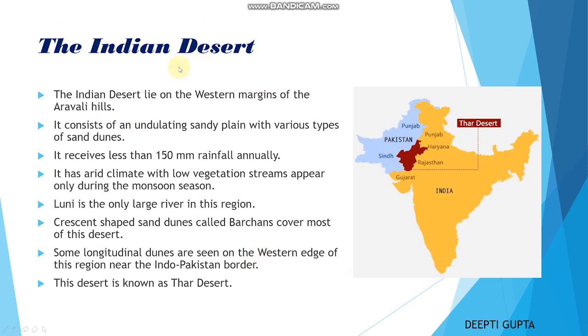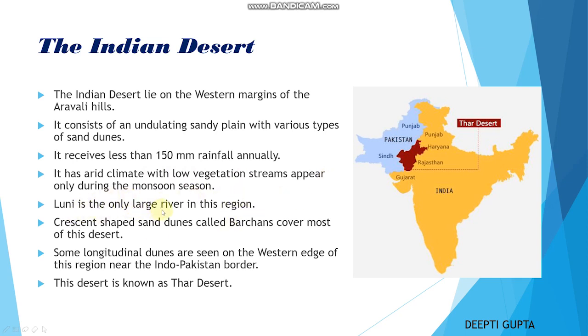Now coming to Indian desert. The Indian desert lies on the western margin of the Aravalli Hills. It consists of undulating sandy plain with various types of sand dunes. It receives less than 150 mm rainfall annually. It has arid climate with low vegetation. Streams appear only during the monsoon season.